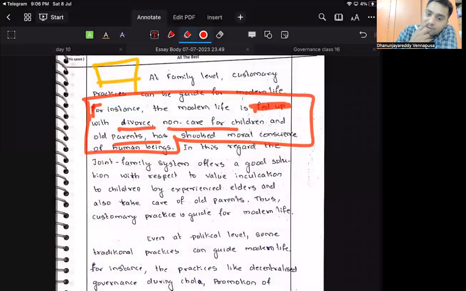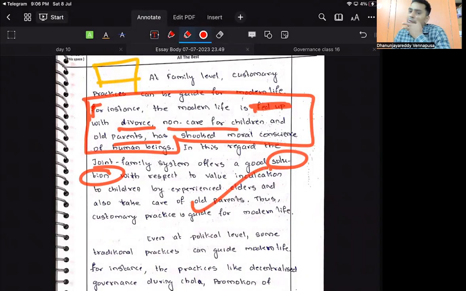In this regard, the joint family system offers a good solution with respect to value inculcation to children by experienced elders. So directly write it. Say for example, in the modern day life, there is no time for the parents to take care of the children. As a result, the ethical values in the children are reducing, full stop. Hence, the customary practice of the joint family system is very good, full stop. This is because the old parents can take care of the children, full stop, so that the young parents can go out and work, full stop. This makes the family system very convenient, full stop. This means old practices can still be practiced, full stop.